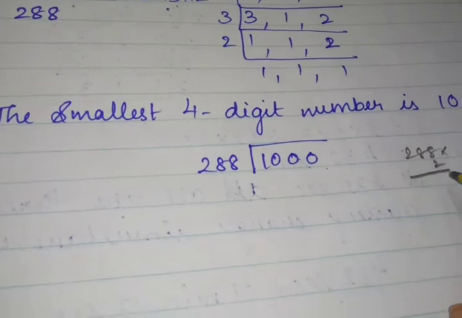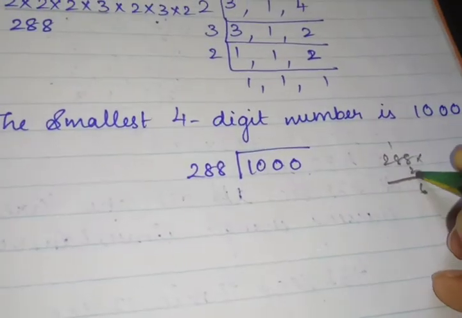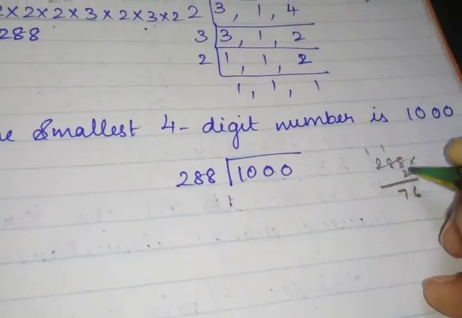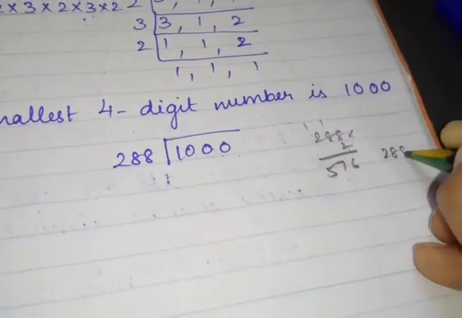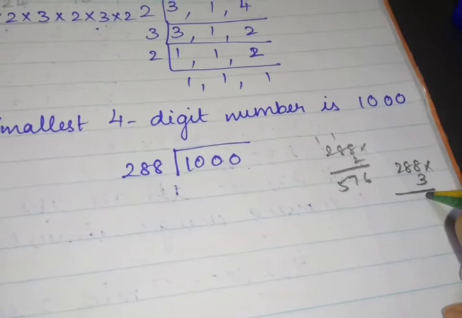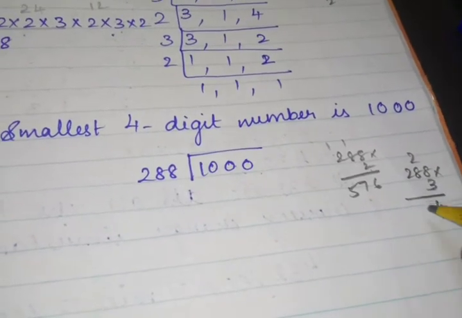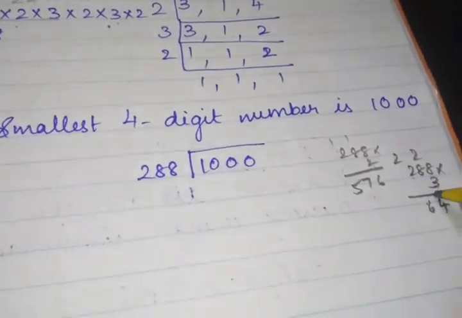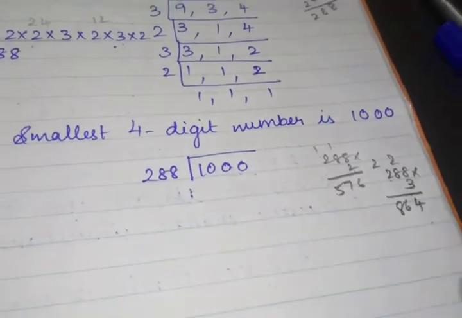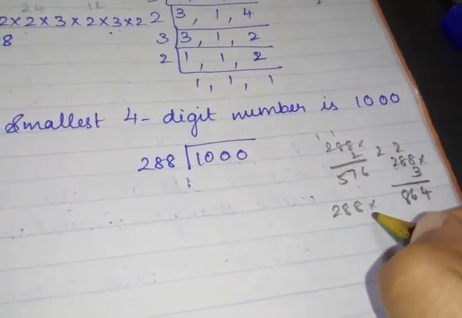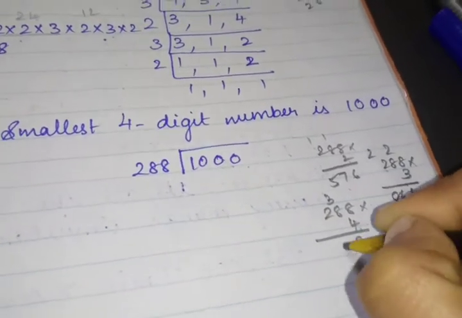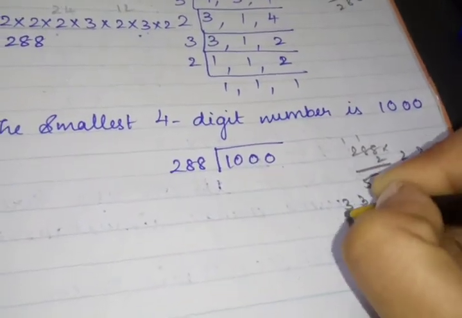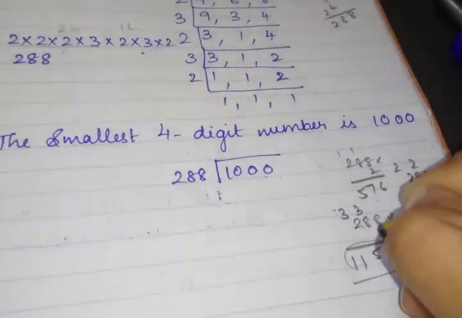288 into 2, 8 2s are 16, 2 2s are 4, 5, 576. Into 3, 8 3s are 24, 3 2s are 6, 7, 8, 864. Into 4, 8 4s are 32, 35, it comes to 1152, so it is more than 1000.